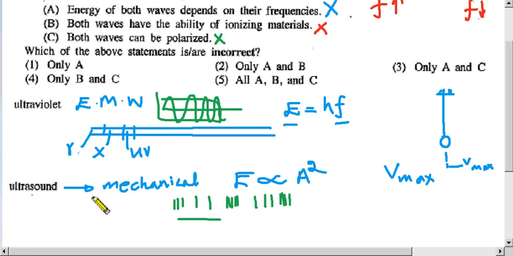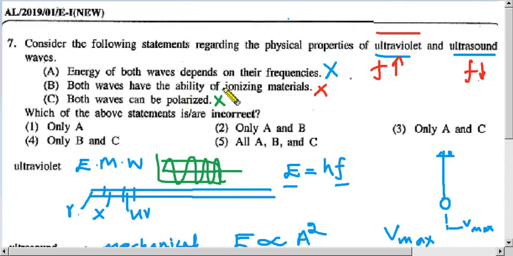So finally the correct answer is this one. The fifth one is the correct answer because A, B and C are all incorrect.